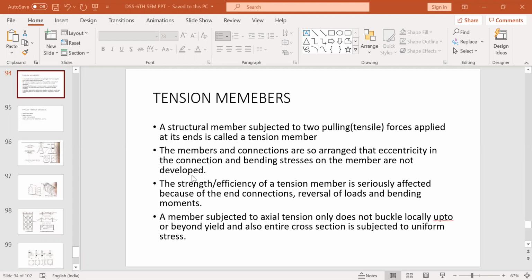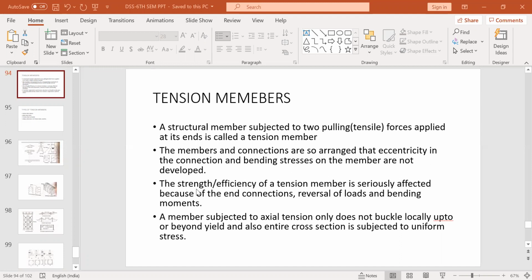So any tension member is so connected, whether by weld or by bolts, that there is no eccentricity developed. What will happen if eccentricity is developed? You'll have secondary stresses. You will have additional moments, for which you'll have additional stresses. So that is not desirable.